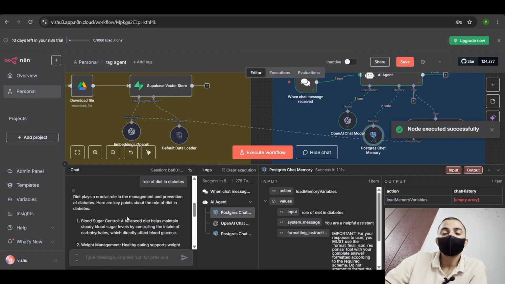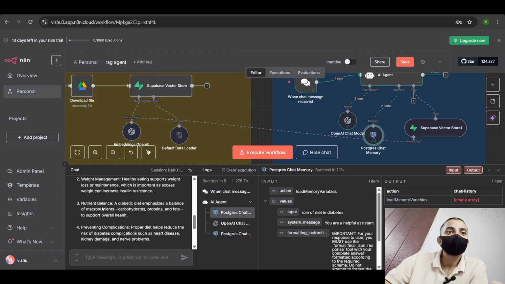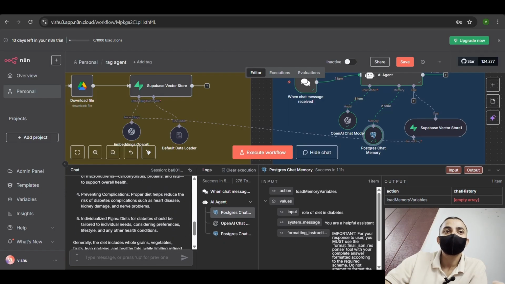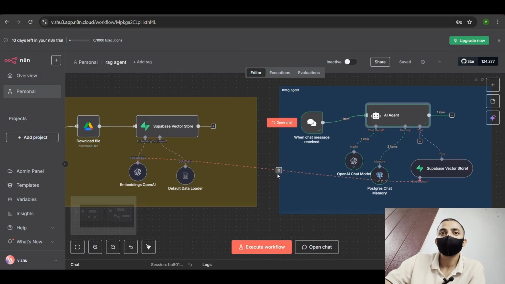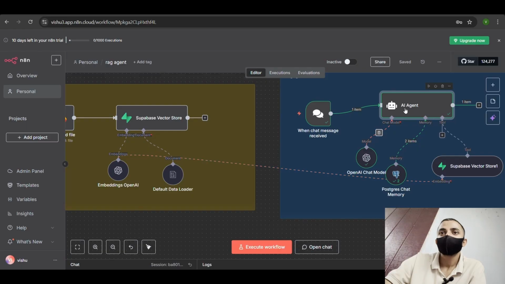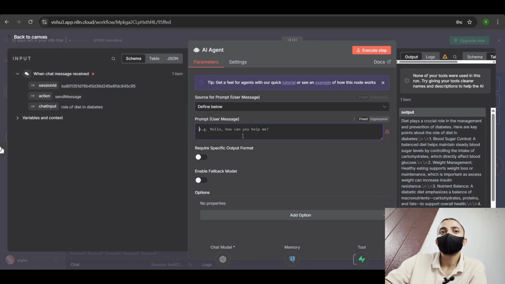This time it gives the answer back to us: diets play a crucial role in the management and prevention of diabetes, blood sugar control, weight management, nutrient balance, and preventing complications. Let's check this answer in the diet sheet. You can see eating the right food at the correct time is crucial for managing acceptable blood glucose, knowing what food to eat, when to eat, and how much to eat. It did not give the answer from the document, I think. So we have to give a prompt to the AI agent so it can use the document in the vector store.